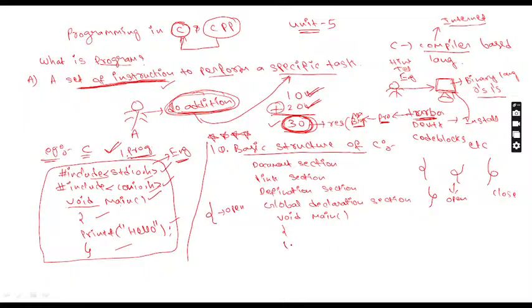Inside, you will have the local declaration, and a semicolon. Please try to understand, here I have kept a semicolon. After that, executable statements, where STMTS is the shortcut I have written for statements, then a semicolon, and the closing flower bracket. Down below you will have function one and function two.